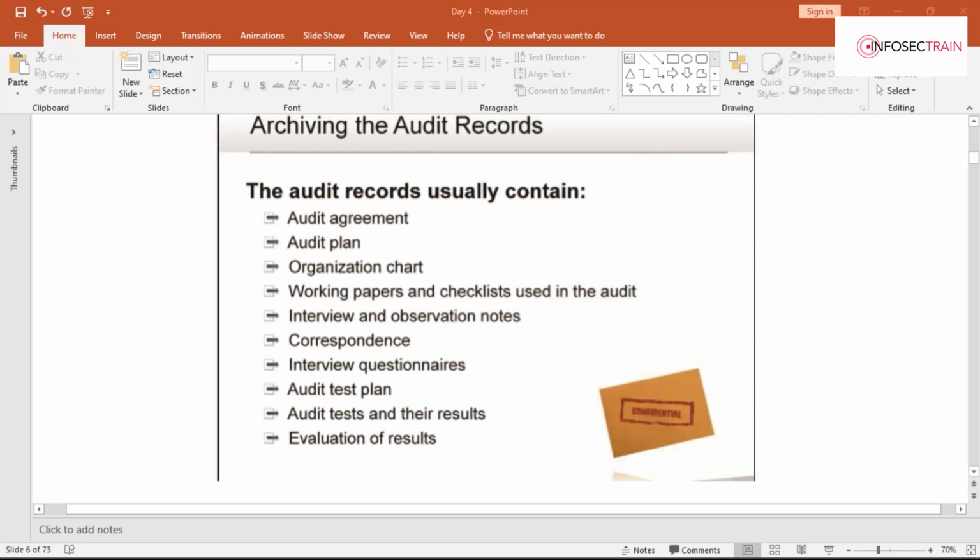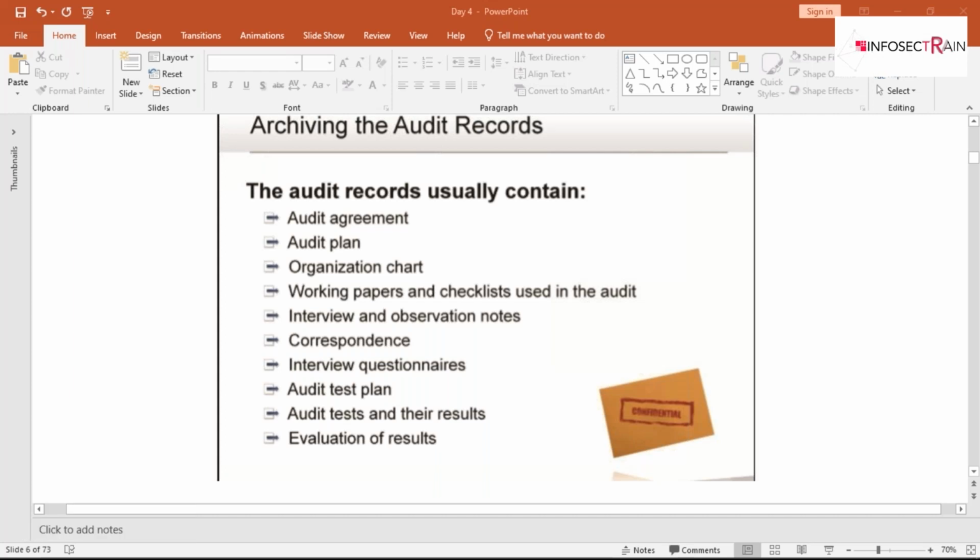Now, guys, audit records are kept with the auditors until the audit is completed. Later on, they can be archived or they can be destroyed, depending upon the agreement you have signed with the auditee. Either you'll be taking possession of those particular documents, or you will be destroying those particular records. So that should be mentioned.